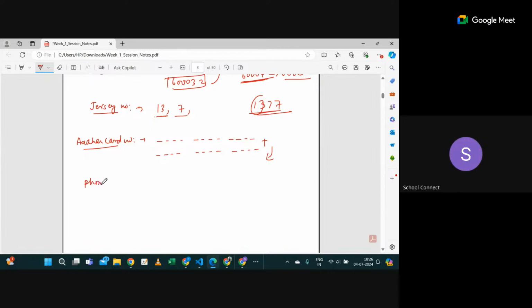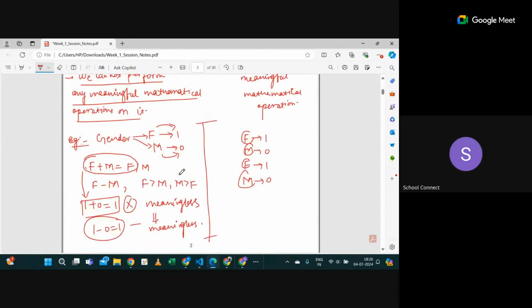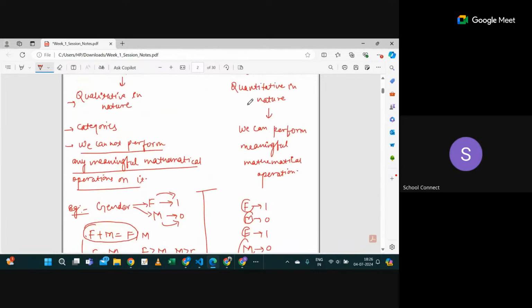Yes, sir. Okay. What about phone number? That will also be categorical, sir. Correct. Okay. So now, you got that? It doesn't mean whether it's in number or not. The simple thing you have to think is whether you are able to perform meaningful mathematical operation on it or not, and for numerical data you can perform meaningful mathematical operation.